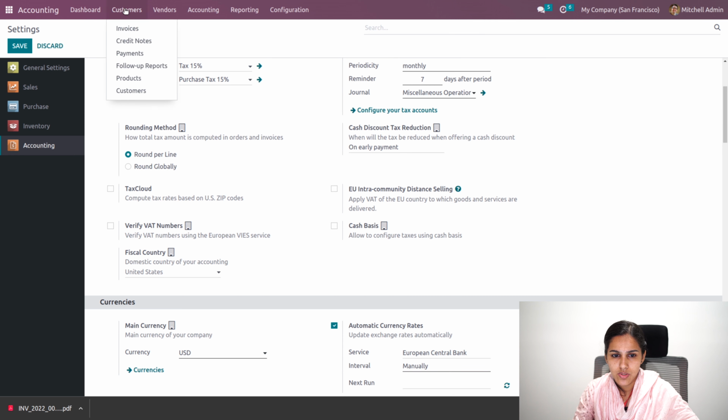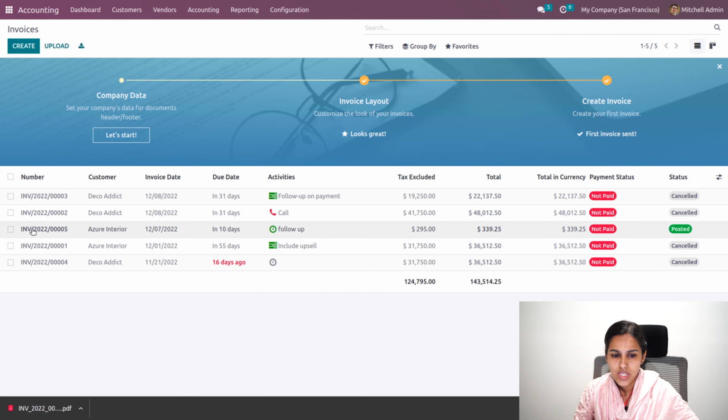Now we'll move back to our invoices. Okay, so here you can see the invoice number 5 and the invoice date, that is due in 10 days. A follow-up activity has been scheduled, and the tax excluded amount, the tax included amount and the total amount in currency as well. And here you can see it is in posted stage.